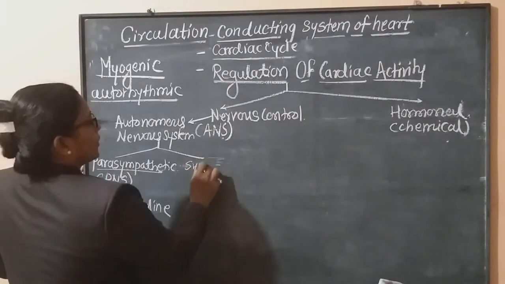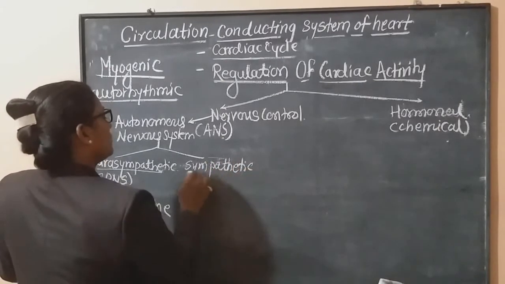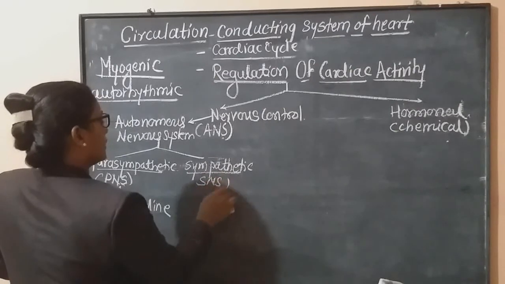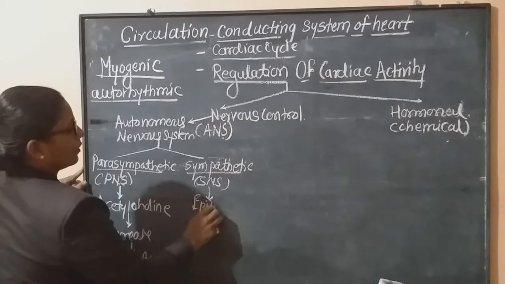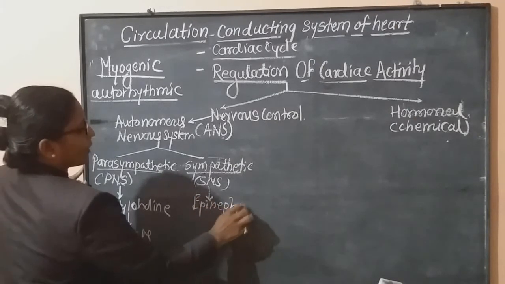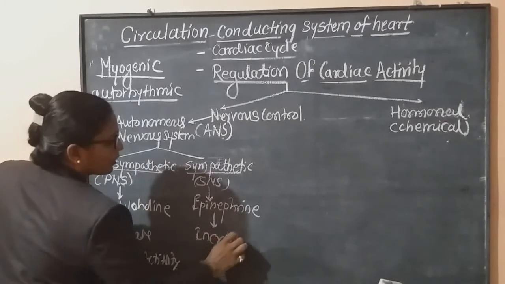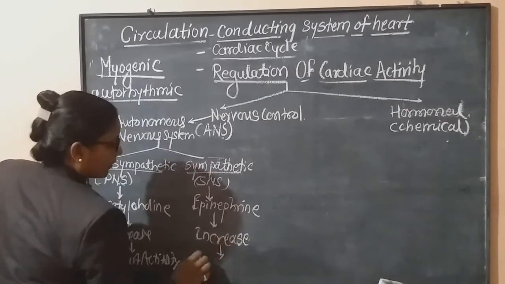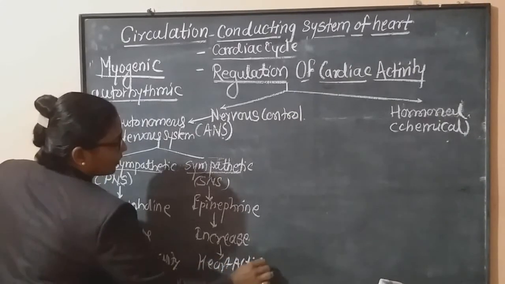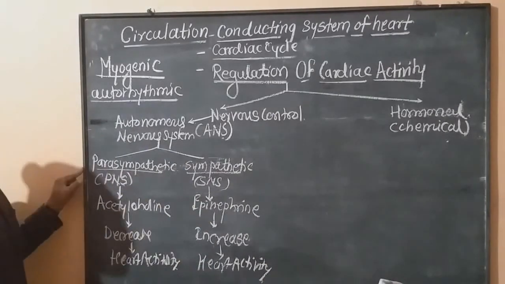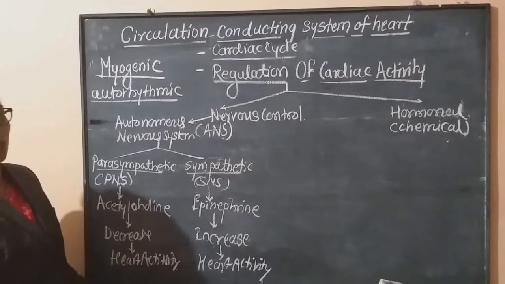The second division of the nervous system is the sympathetic nervous system, denoted as SNS, and it is also related to the secretion of a chemical called epinephrine. Okay, and this epinephrine is responsible for increasing heart activity, meaning our heart activity or heartbeat increases due to the secretion of epinephrine. These two systems are called nervous control.